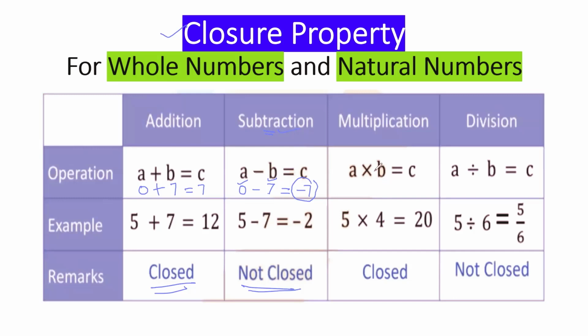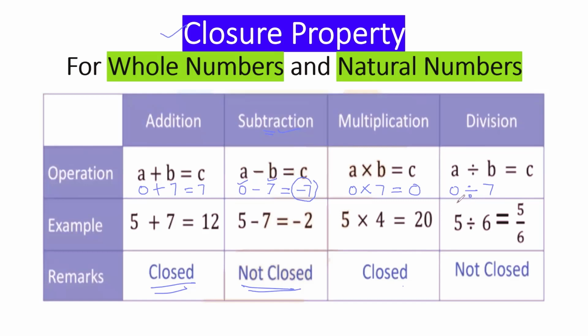Okay, let's move ahead now. Same numbers again, 0 and 7. Now we will check multiplication. 0 multiplied by any number is 0. So again the answer is a whole number. That means whole numbers are closed under multiplication. So till now, addition and multiplication are closed. They are following the closure property. Let's check the last mathematical operation. Again, we will take the same numbers 0 and 7, and we will follow the division criteria here.